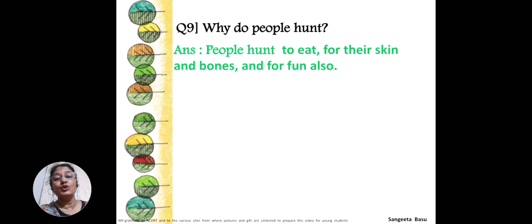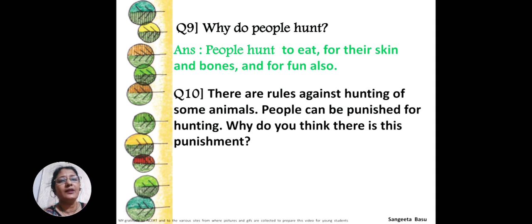People hunt for food, for their skin and bones. They sell them and they earn some money, and also for fun, just for fun. They enjoy it. So they are hunting the animals. So bad, isn't it? What a disaster. There are rules against hunting of some animals. People can be punished for hunting. Why do you think there is this punishment?